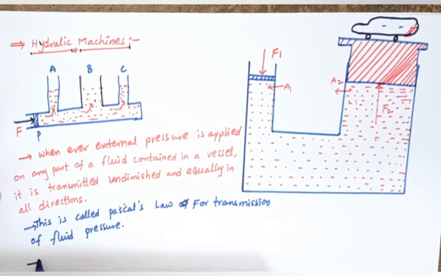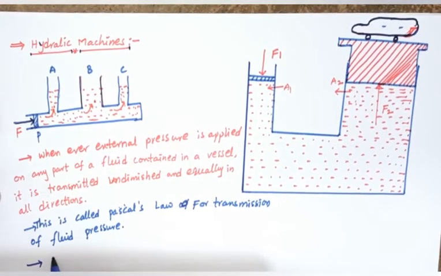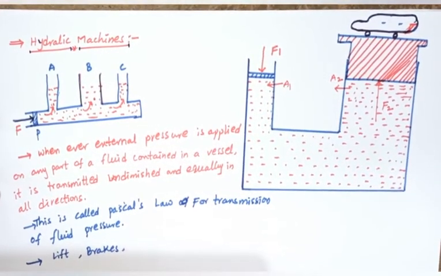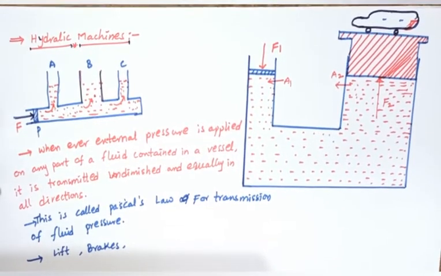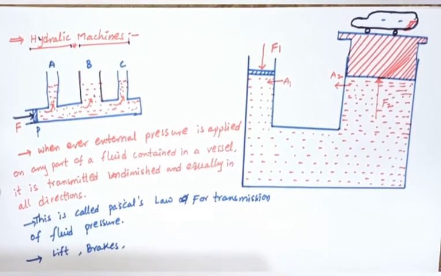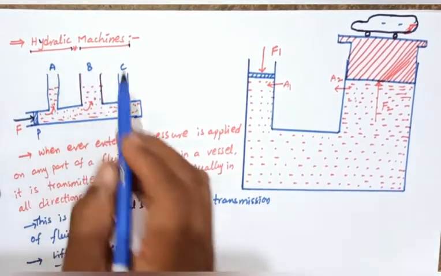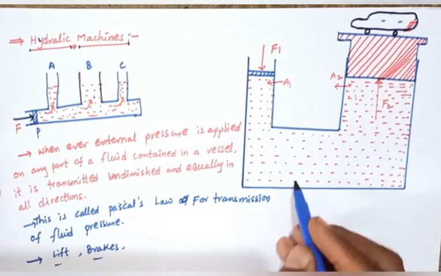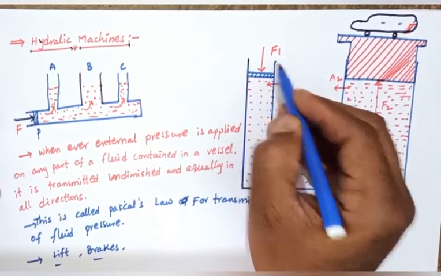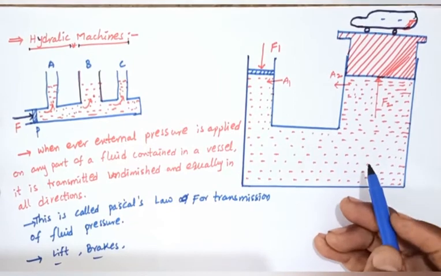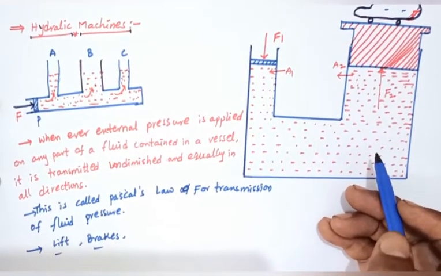Hydraulic machines include the hydraulic lift and hydraulic brakes, and we generally use hydraulic steering in different vehicles. These are the uses of hydraulic machines. We will discuss the hydraulic lift here. The schematic diagram of the hydraulic lift is like this.